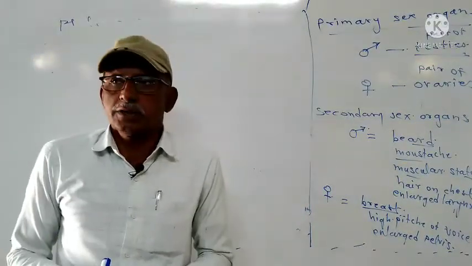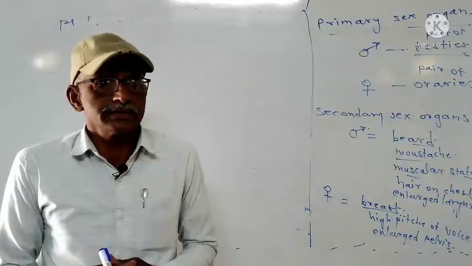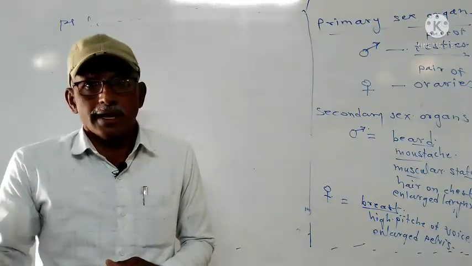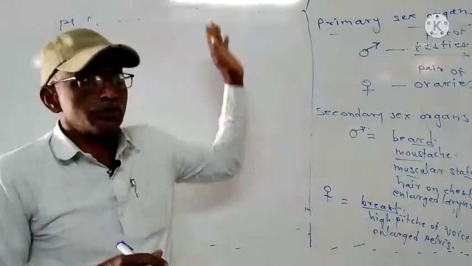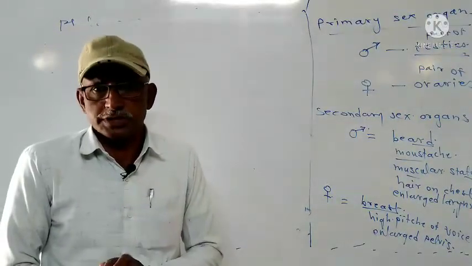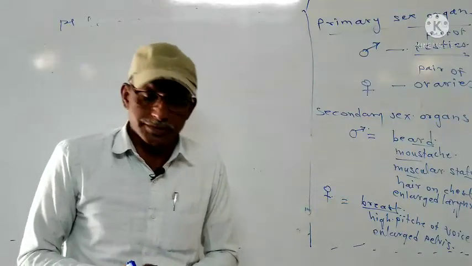In the next period, we will see the accessory ducts and the glands, and we will also see the structure of the male reproductive system. So, thanks.